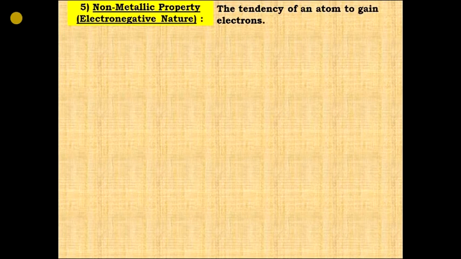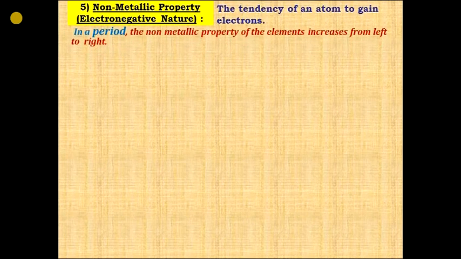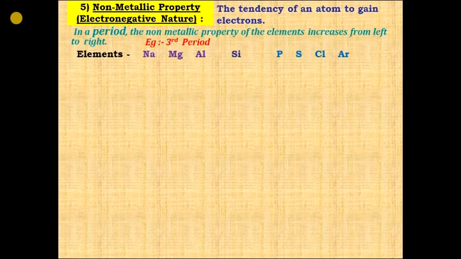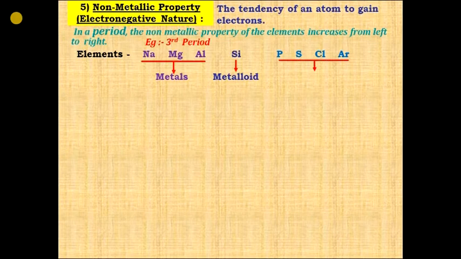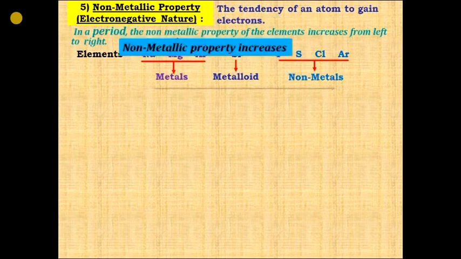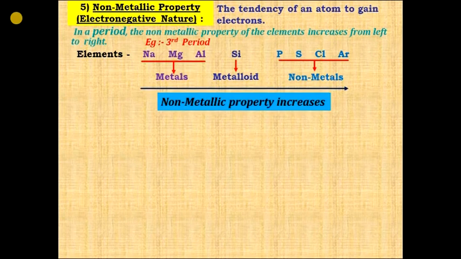Now the next property is non-metallic property. The tendency of an atom to gain electrons. So in a period, the non-metallic property of elements increases from left to right. Let us see one example. First we have metals, then we have metalloids, then we have non-metals. So what are we observing here, is the non-metallic property increasing or decreasing? It is increasing. So non-metallic property increases when we move from left to right in a period.